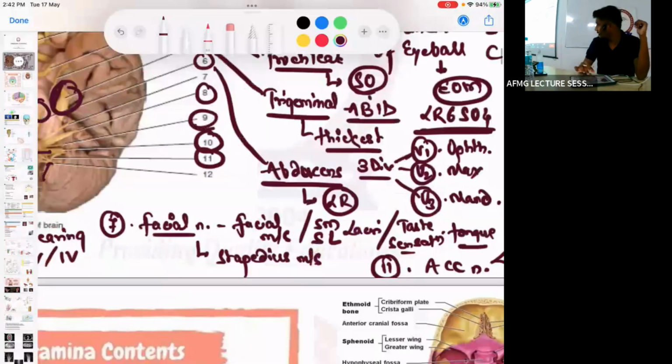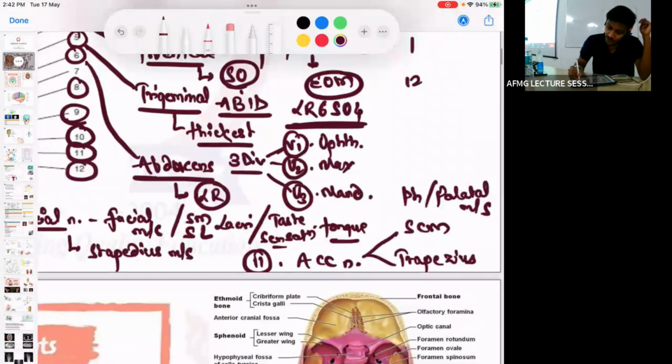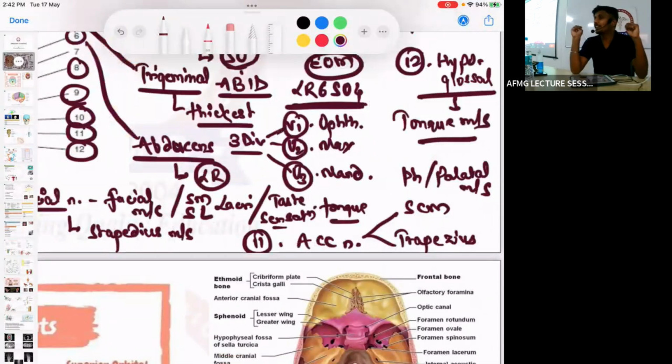And the last cranial nerve, the 12th cranial nerve, passes from the medial side of the medulla. It is known as your hypoglossal nerve. The 12th cranial nerve innervates the tongue muscle. So movement of tongue is caused by the hypoglossal nerve. ठीक है, no issues.